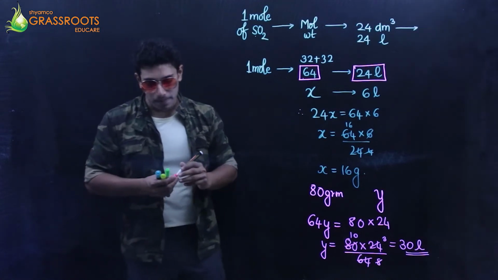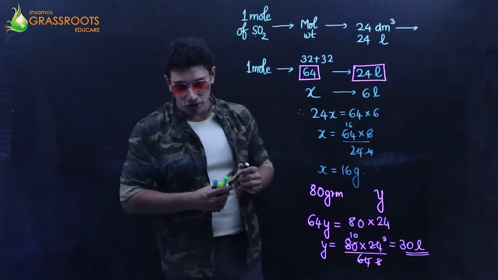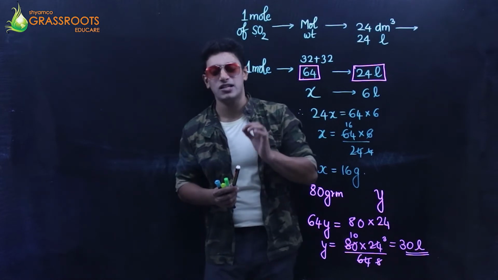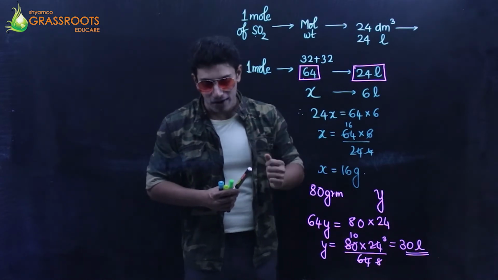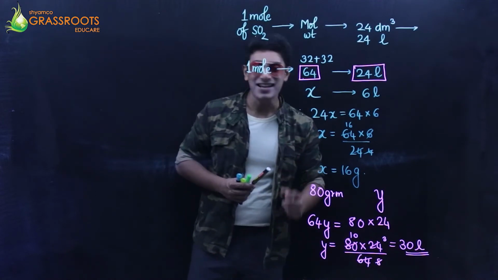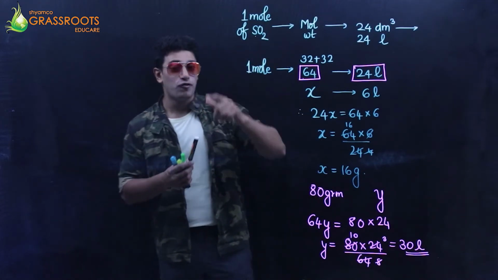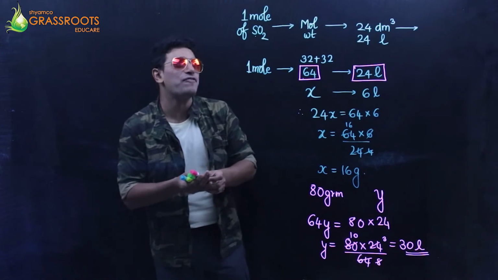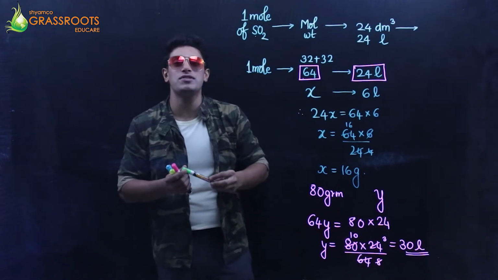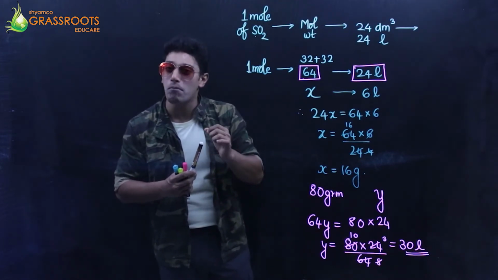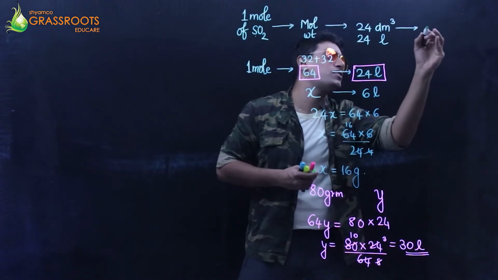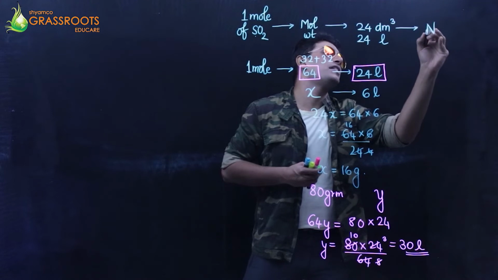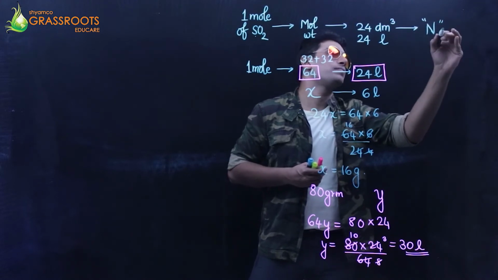The next part, third, the number of molecules in 0.64 grams of sulfur dioxide if 1 mole contains n number of molecules. For the first time, they have told me not to use the value of Avogadro's number. They have told me instead of writing the Avogadro's number, select n molecules.